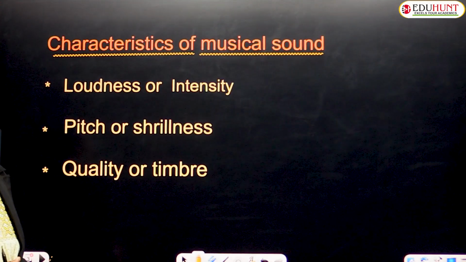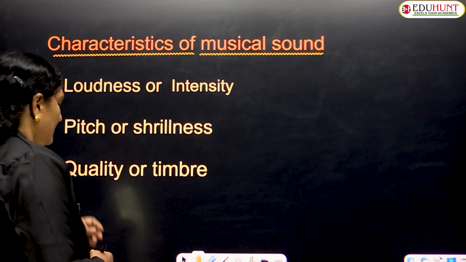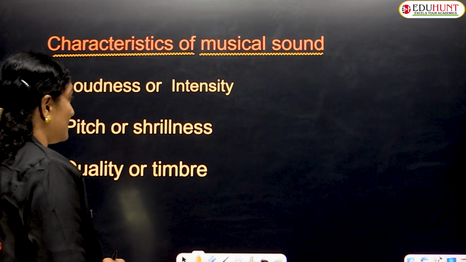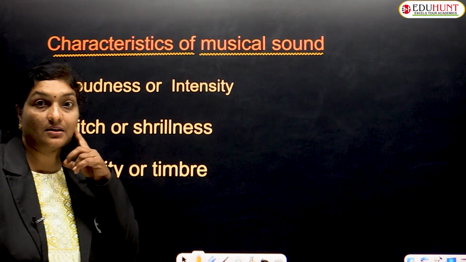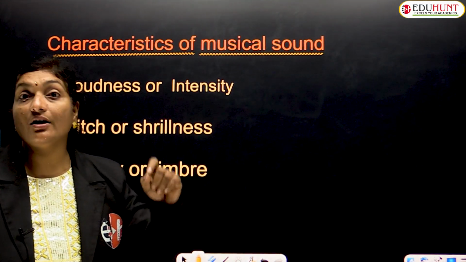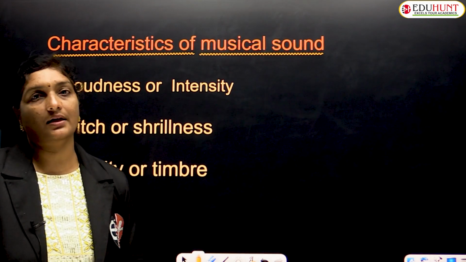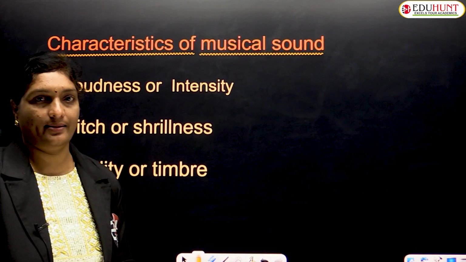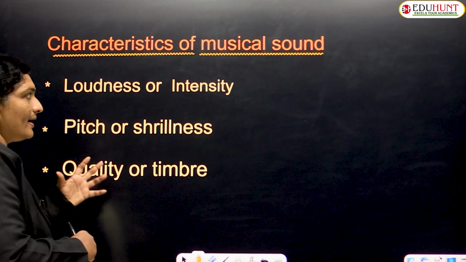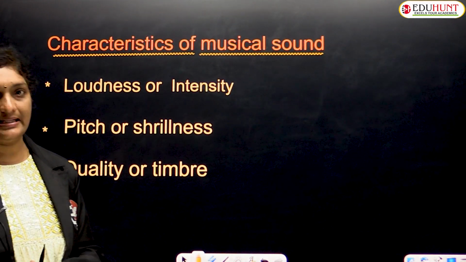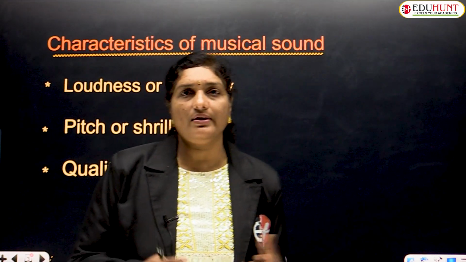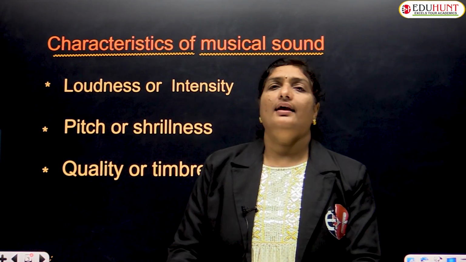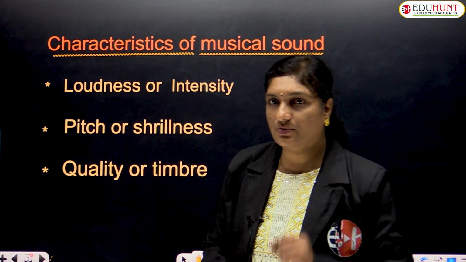First of all, what is loudness or intensity? It is the property of sound which distinguishes the degree of sensation in our ear. I repeat, the degree of sensation in our ear is nothing but loudness. So how much we are able to hear that. Generally this loudness is a direct measure of intensity. The larger the intensity, the louder the sound, and the lesser the intensity, the lesser the loudness. Like this we categorize.